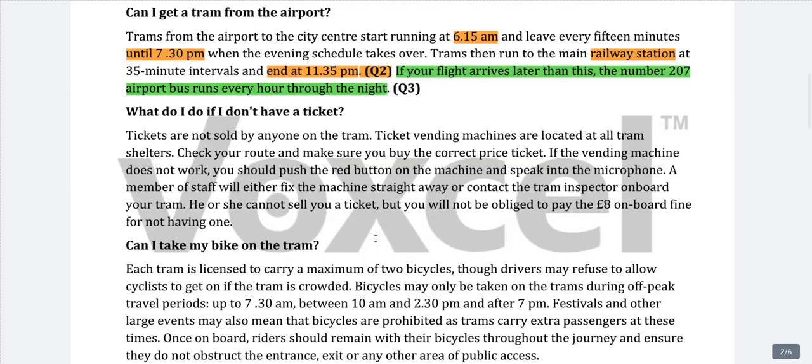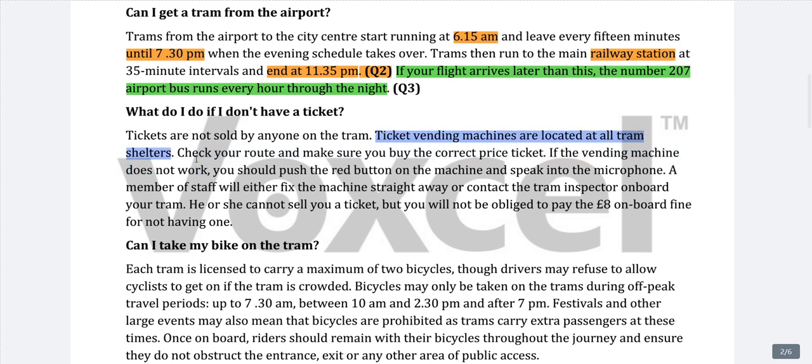Okay, moving forward. What do I do if I don't have a ticket? Tickets are not sold by anyone on the train. Ticket vending machines are located at all tram shelters. Check your route and make sure you buy the correct price ticket. So here the location is saying that ticket vending machines are located at all tram shelters.